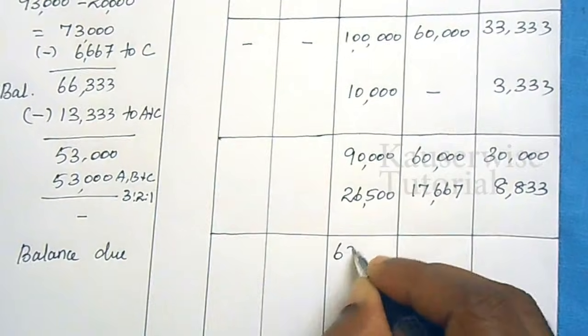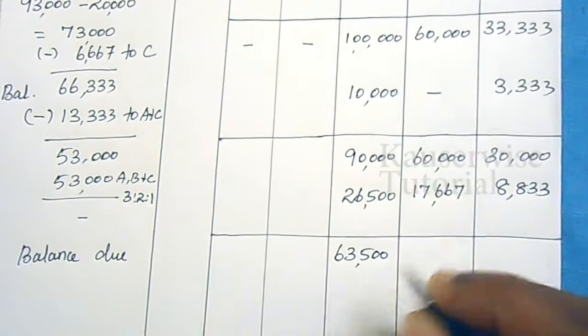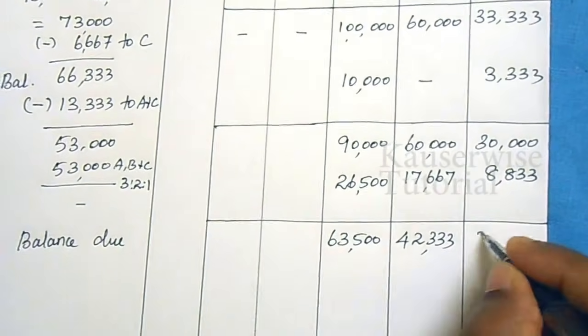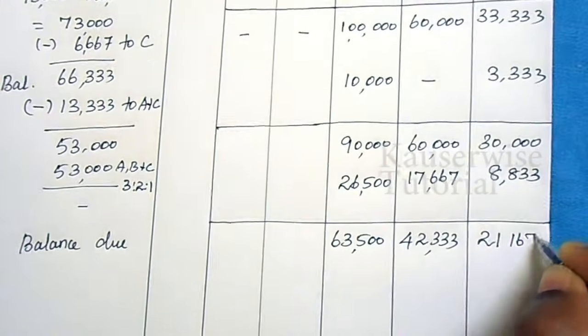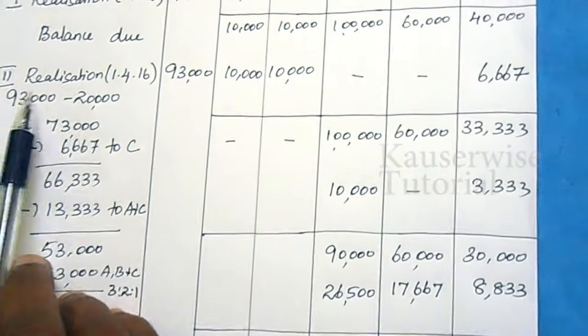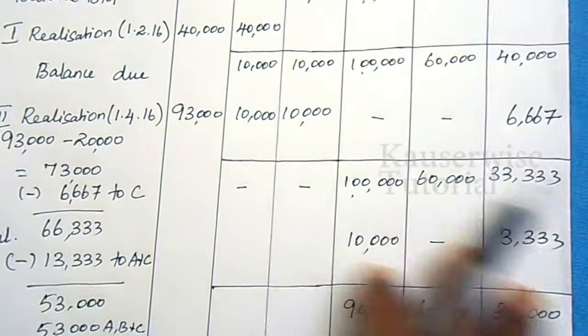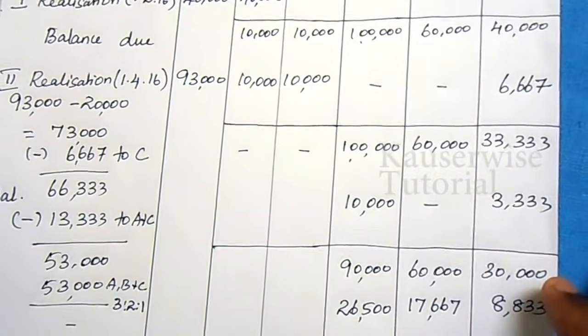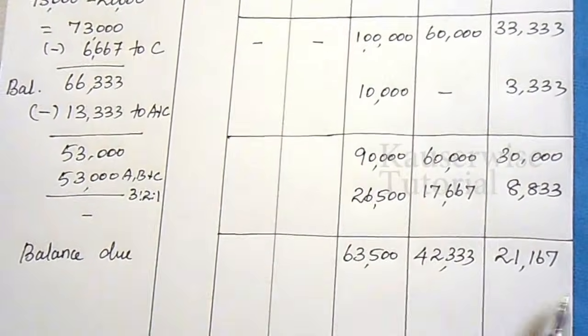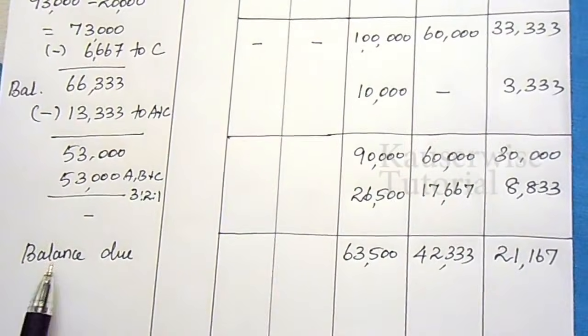Balance due. Now we have utilized the entire 93,000, that is the second realization amount, also distributed according to the absolute surplus calculation. Now we need to pay this amount to A, B and C. This is the balance due.